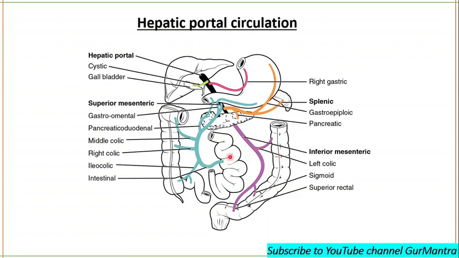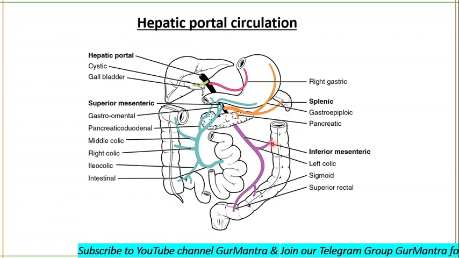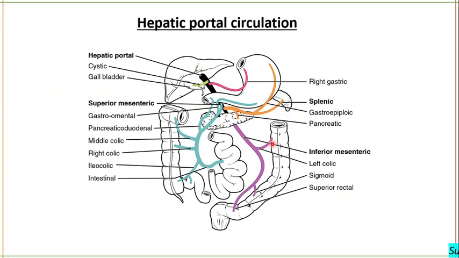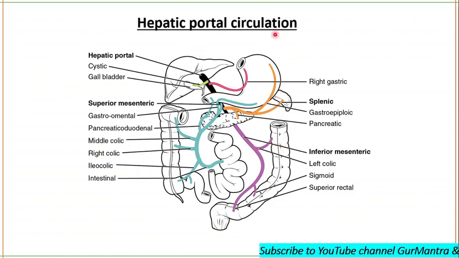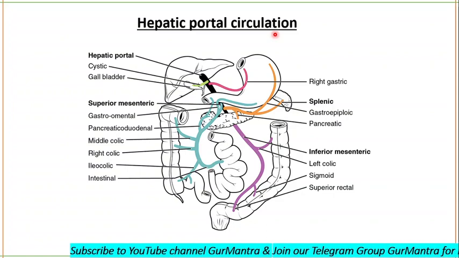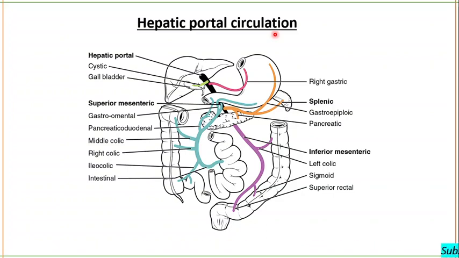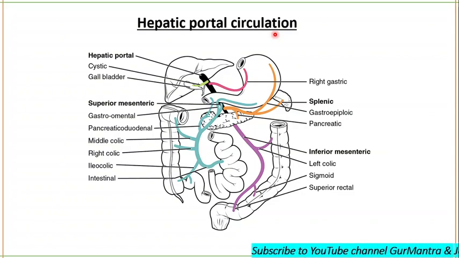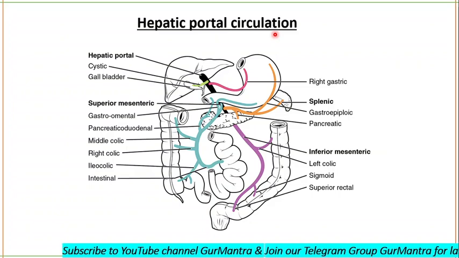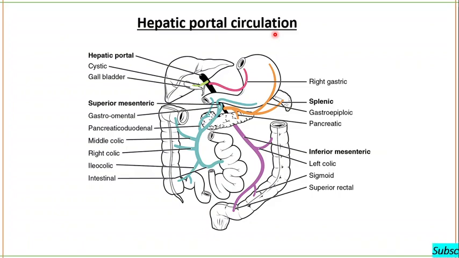So all the substances which are broken down in the intestine into simpler substances are first taken to the liver before they are transported back to the heart. So this is the hepatic portal system, in which the hepatic portal vein transports the blood from the gastrointestinal tract to the liver, before it goes back to the heart. Okay, this is hepatic portal circulation.